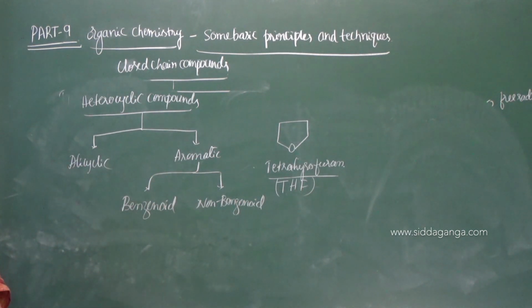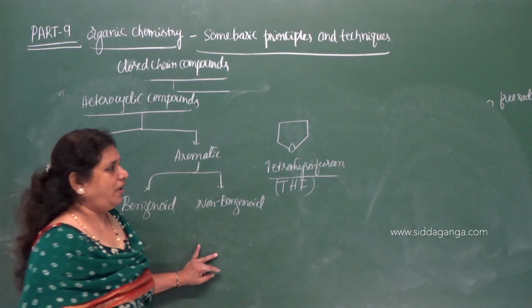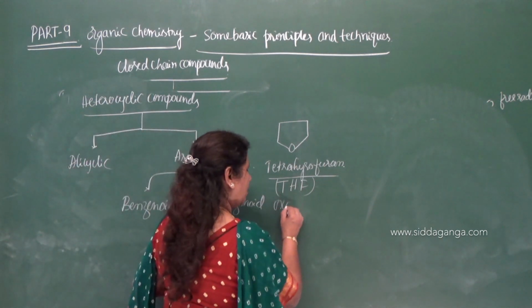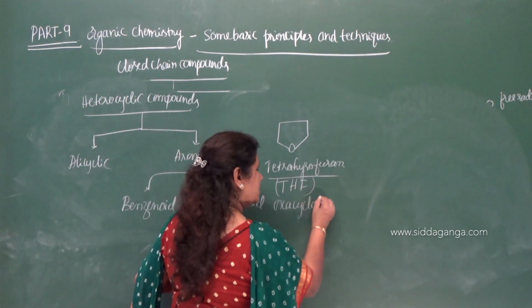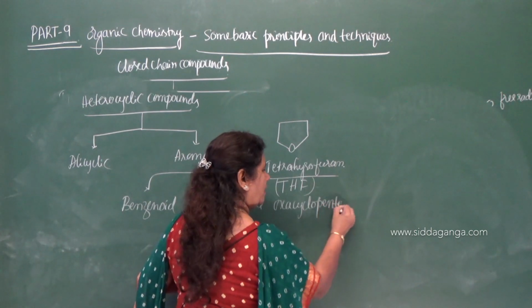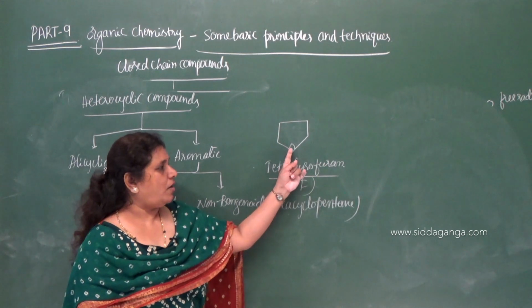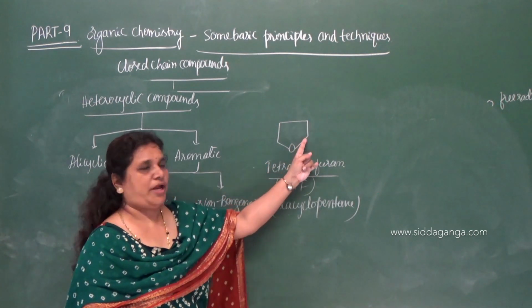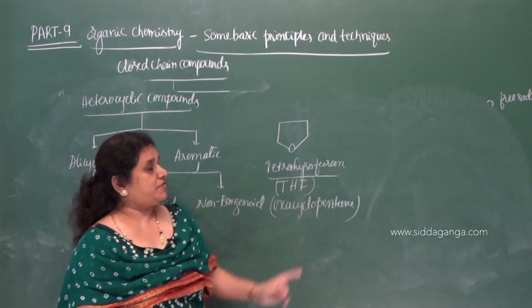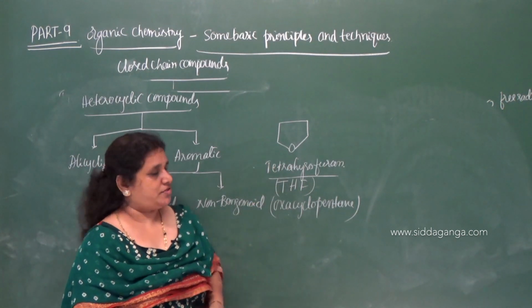It is also called oxacyclopentane. 5 atoms are in a ring structure.